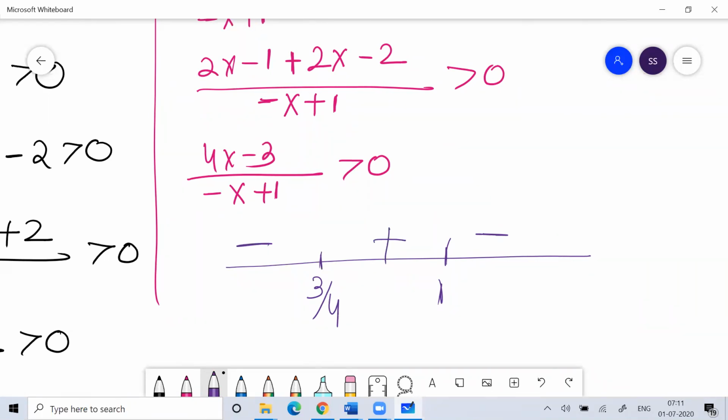Okay. So to prove that, you can put x equal to 2. If you put x equal to 2, then the numerator is positive: 8 minus 3, 5. But minus 2 plus 1, this would be negative. So positive divided by negative is negative. So you're looking for a positive value, which means again the value of x would be between 3 by 4 and 1.